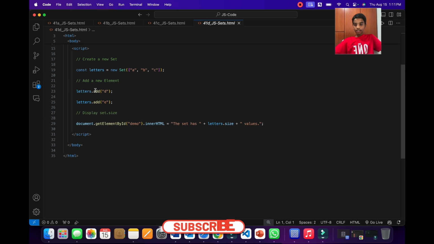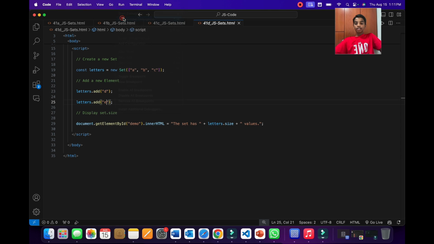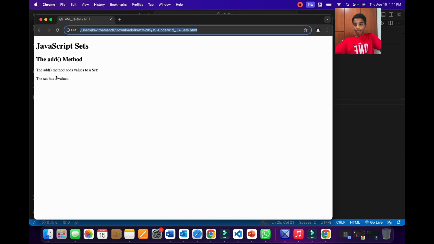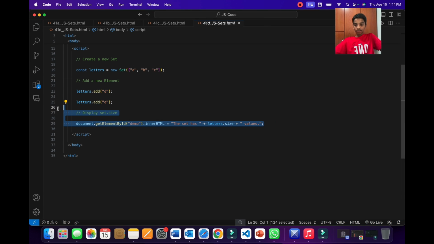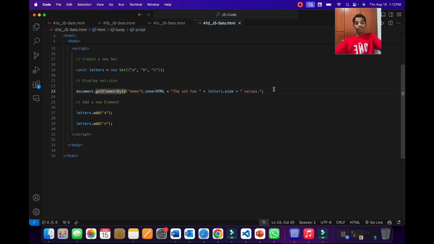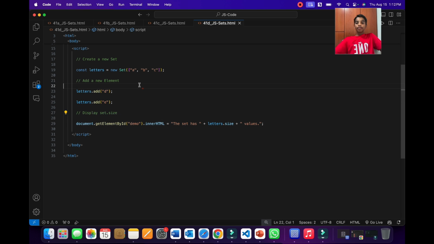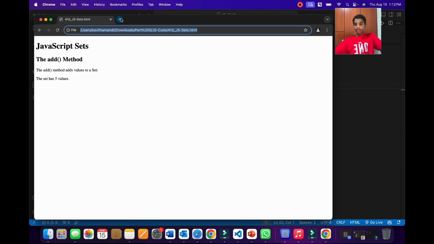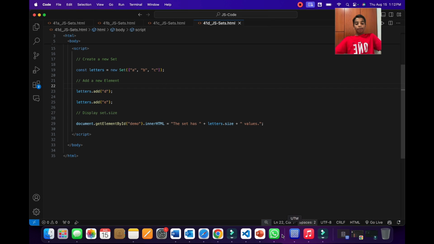So as you can see over here, we have our letters variable, and over here we have our set. We have 3 items in there, A, B and C. And as you can see over here, we're adding 2 new elements to it, D and E. And then now we're displaying the size. So now when we run this using Chrome, as you can see, it will come as 5. But if we place it in front, and now when we run this using Chrome, as you can see, it will say 3 values, because this will be first executed and then this. So let's revert the changes back. So as you can see over here, when we revert it back and run it, it will display 5. So now let's go back to the PPT to learn more.